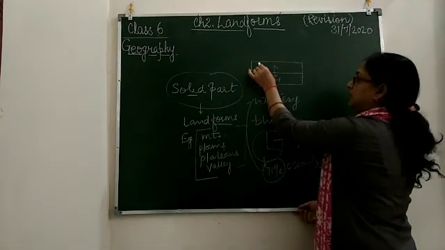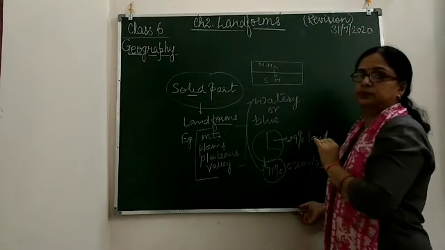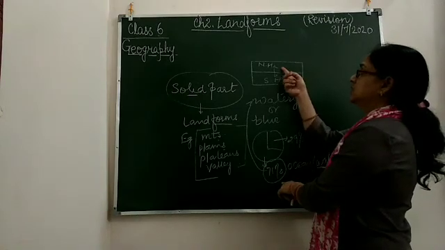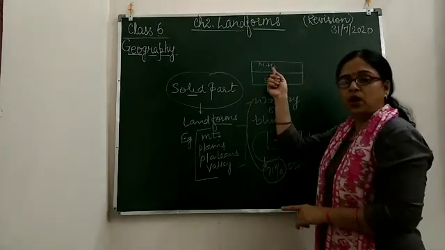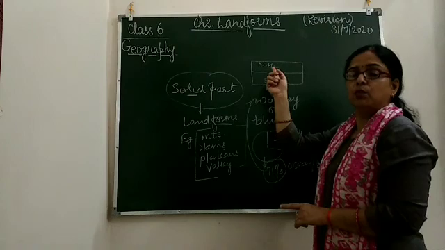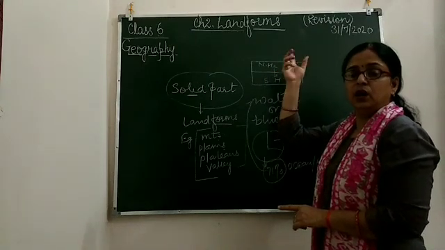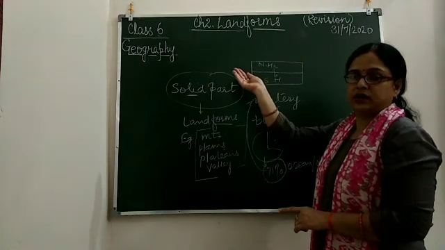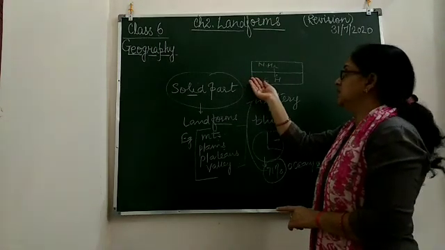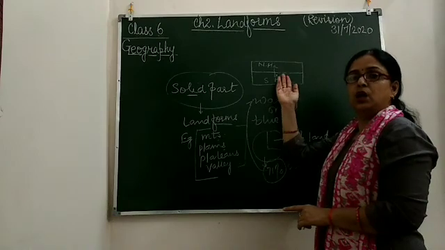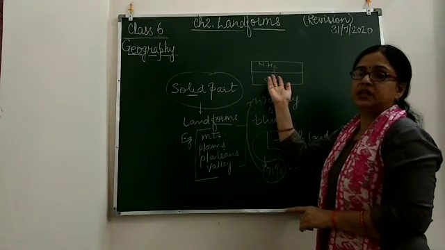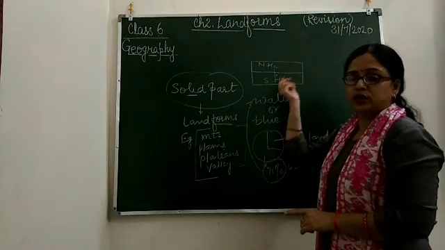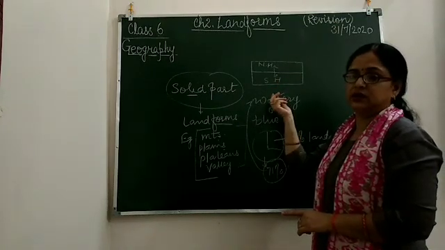In the northern hemisphere there is more land and less water, whereas the southern hemisphere is mostly covered by water, with less land or continents.